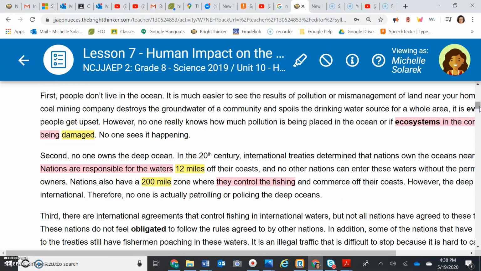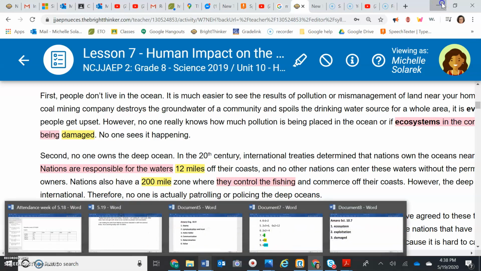And the first question is, okay, so they notice that the ocean is getting ruined. Human impact on the ocean or on the water. So they said, nations can be in charge for how many miles off of their coast? And the answer is 12 miles. Nations are in charge of the waters 12 miles off of their coast. But for fishing, they get control of 200 miles. So these are our next 2 answers, 12 miles and 200 miles. So let's go back in and write those.